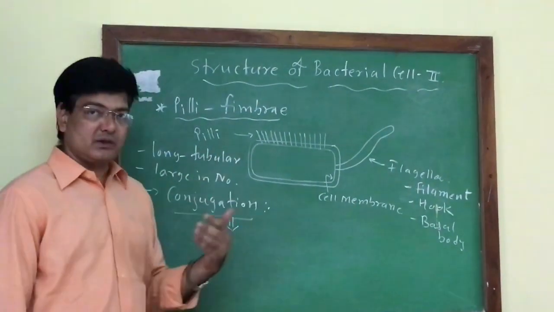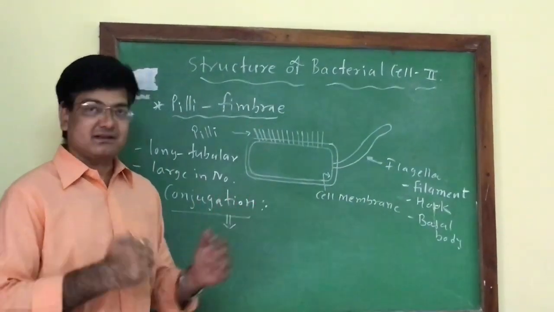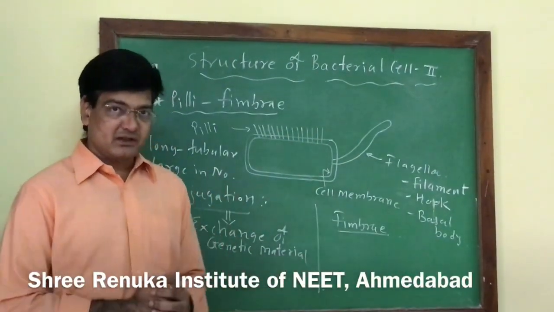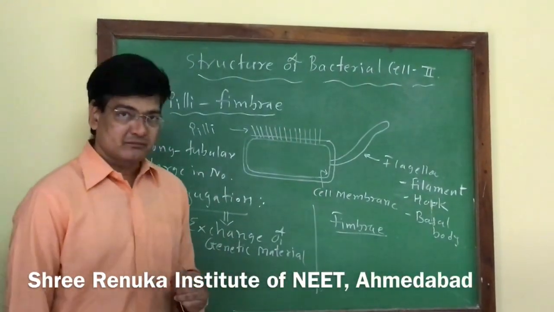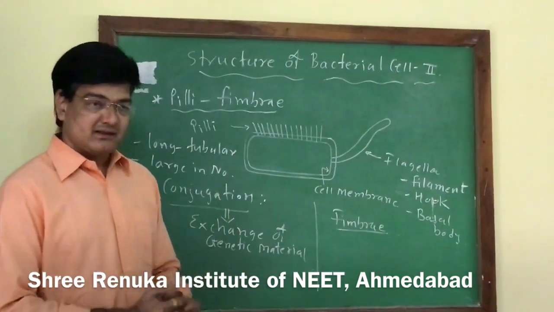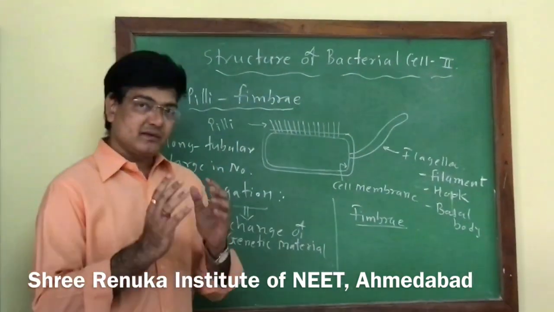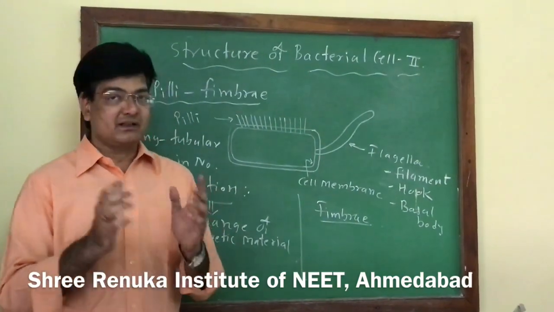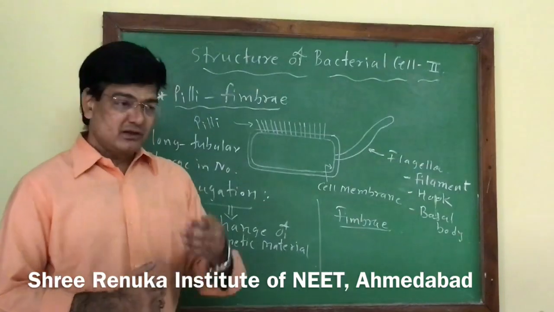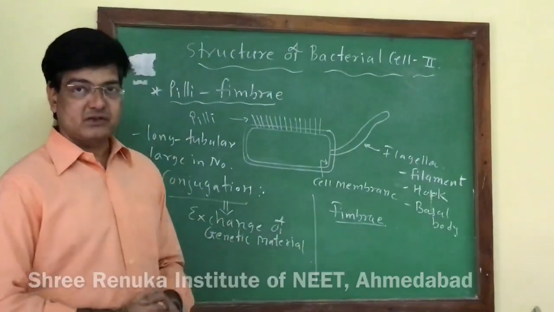Now, what is conjugation? Conjugation is the exchange of genetic material between two bacterial cells during sexual reproduction. Fimbriae are very small structures associated with the surface only. Fimbriae are smaller than the pili and very few in number. It is a solid structure associated with the function of attachment. When bacteria need to attach to the host organism or to rocks in streams, the fimbriae help the bacteria to attach to that structure.